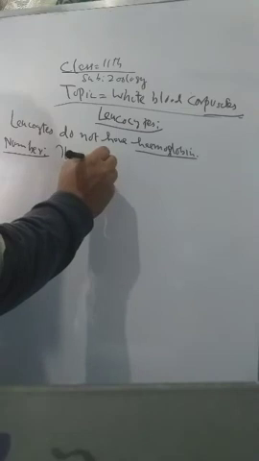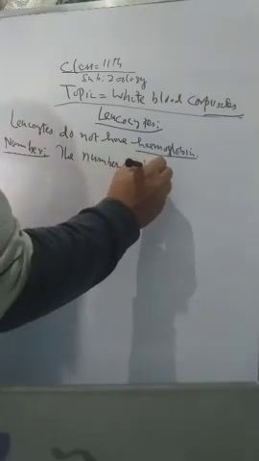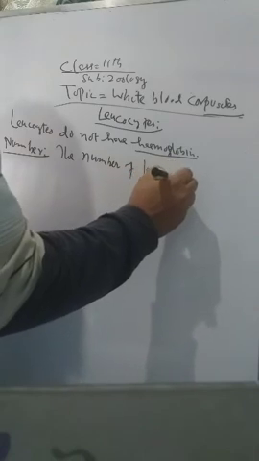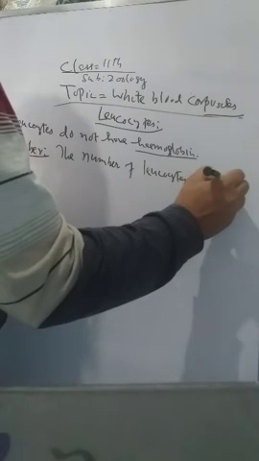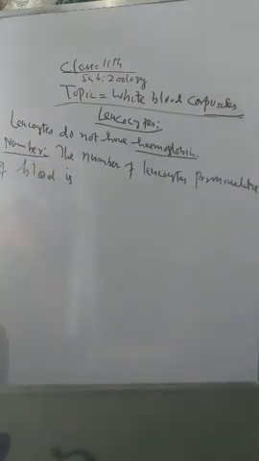The leukocytes per microliter of blood is 6,000.